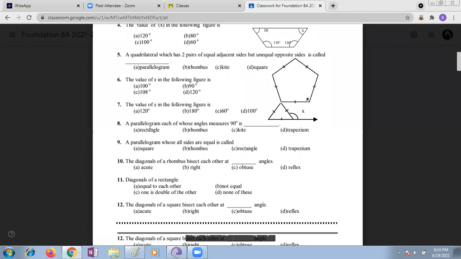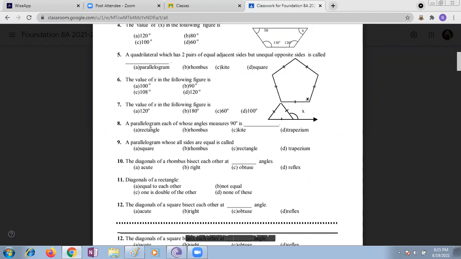The value of x in the following figure. What is the value of x in the following figure? You see the exterior angle is given as x. We know that exterior angle is... What is the angle of the equilateral triangle? Whatever the figure shows, it is an equilateral triangle. Ma'am, all angles are equal, 60. X plus 60, ma'am, x is 120 degrees. Very good. X is 120. Why? Because 120 plus 60 gives 180.